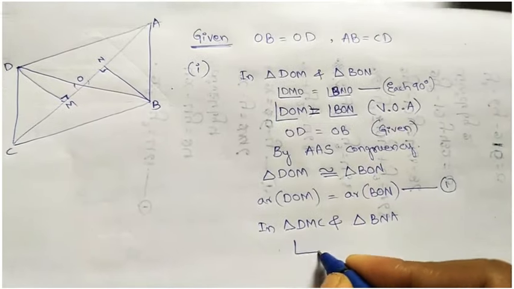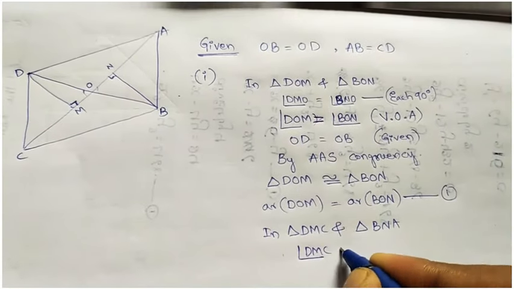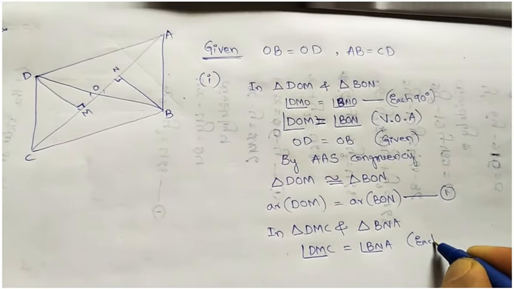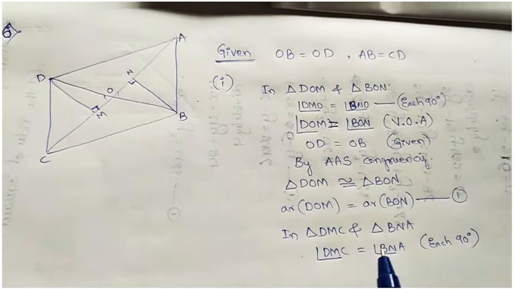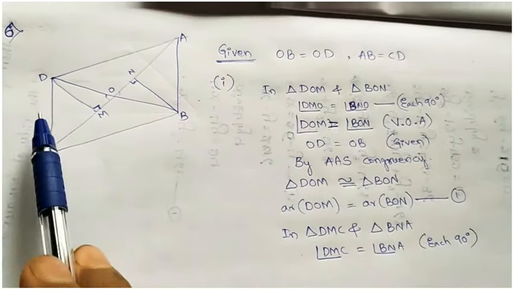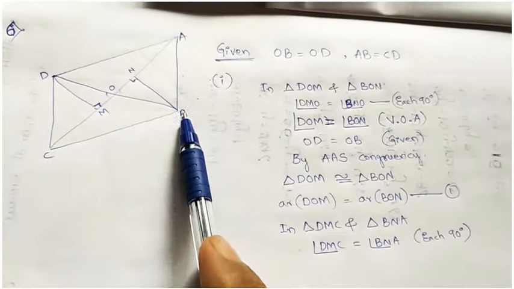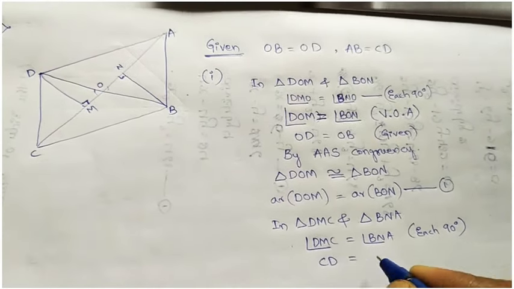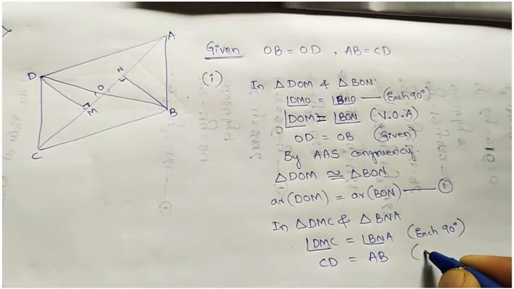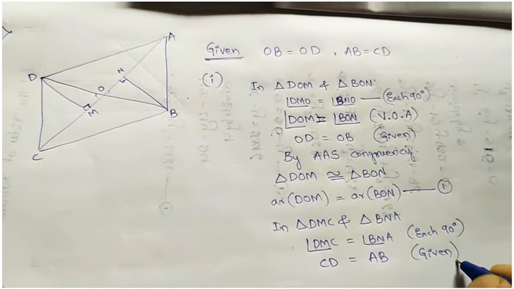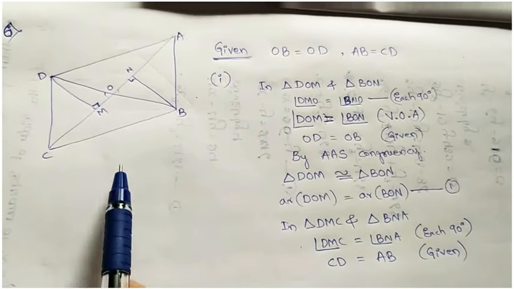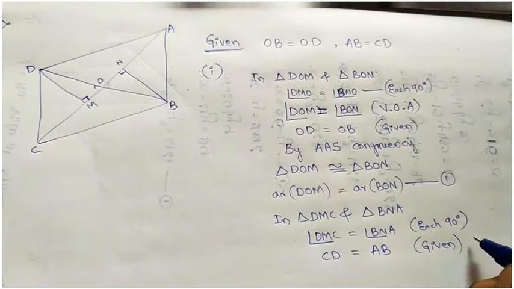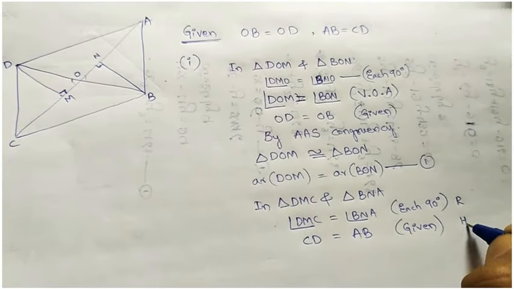So write it, DMC equal to BNA, each 90 degree. Another thing they given, AB equal to CD, so write that, CD equal to AB, given. See, they are hypotenuse for these triangles, opposite to the 90 degree. So you can say it as right angle hypotenuse.